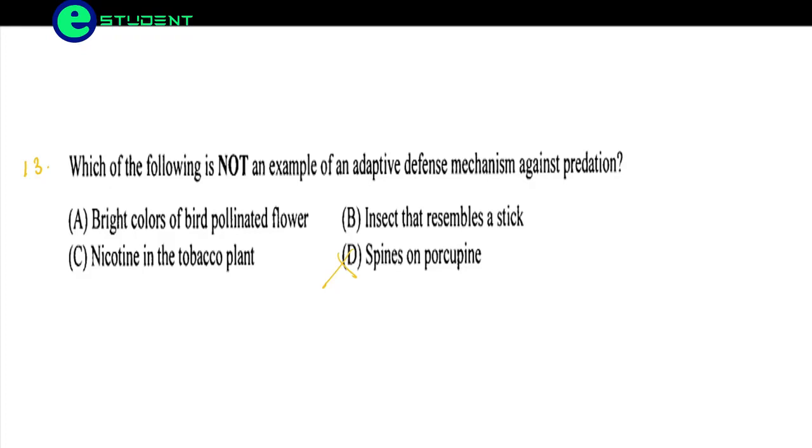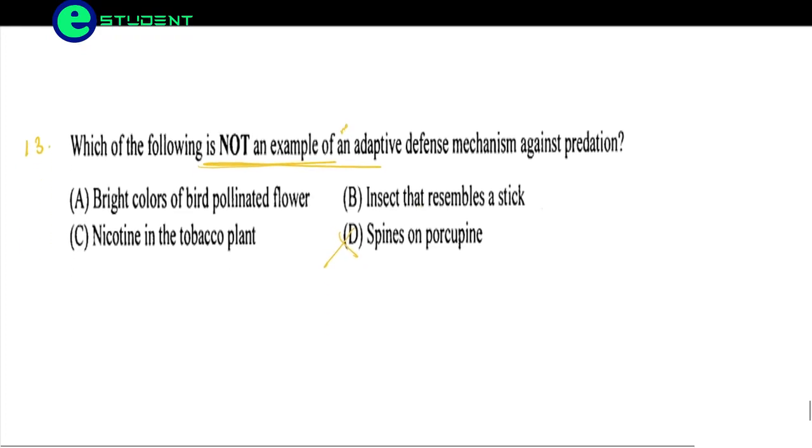They are asking which is not an example of an adaptive defense mechanism. Insect that resembles a stick: yes, they are protecting themselves, so that the predator cannot recognize them when they camouflage in the plant. So this is not the correct option. Nicotine in the tobacco plant: yes, they are producing nicotine so that if the predator eats that, it can die or something, and not eat those plants and stay away from them. So this is not the correct option.